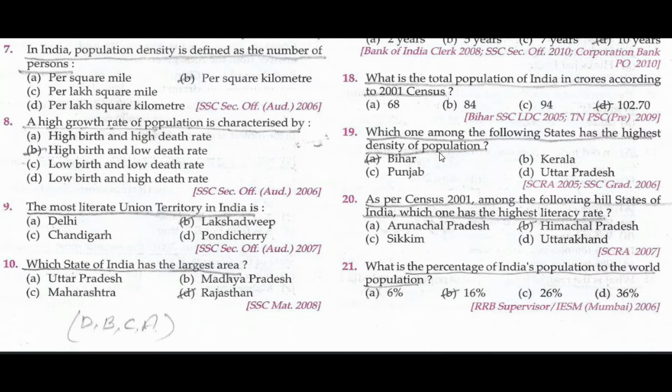A high growth rate of population is characterized by high birth and low death rate. The most literate union territory in India is Lakshadweep.